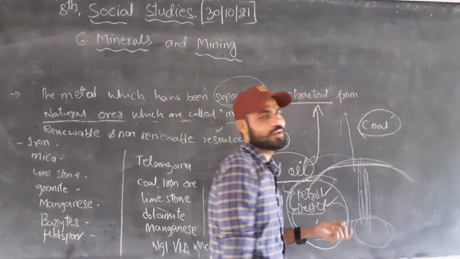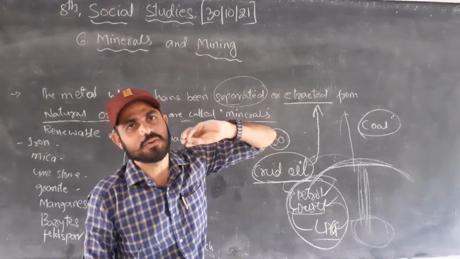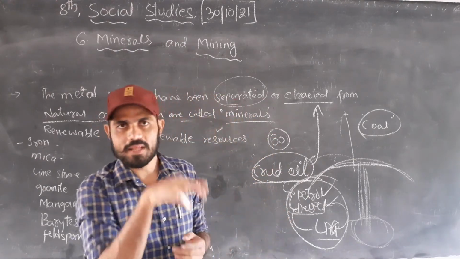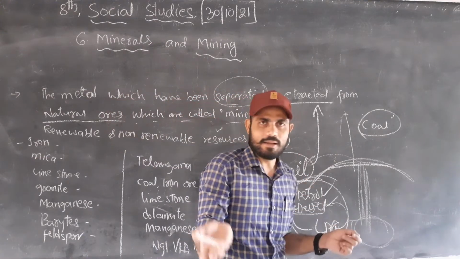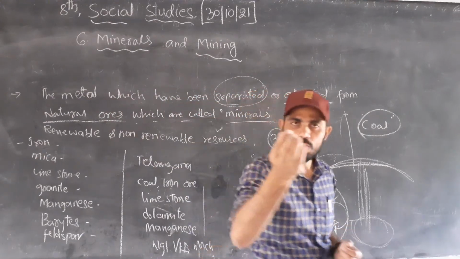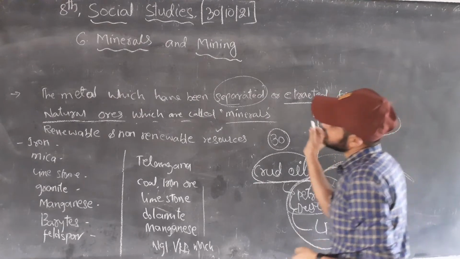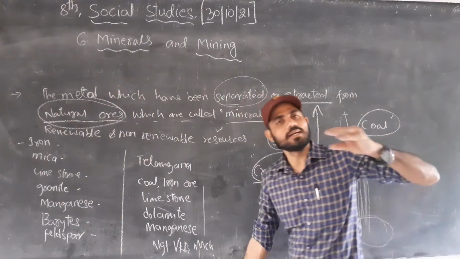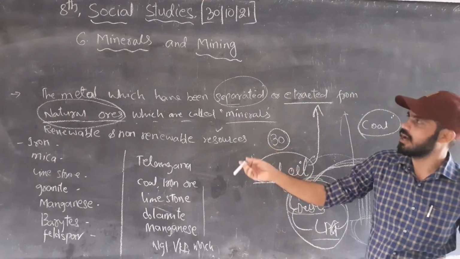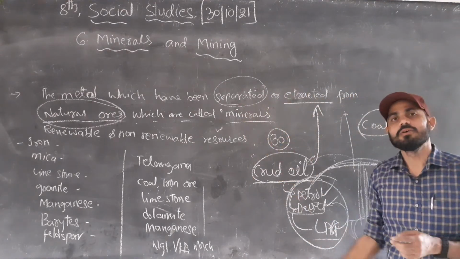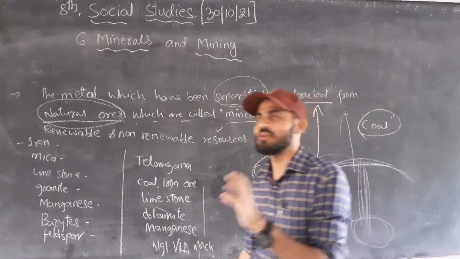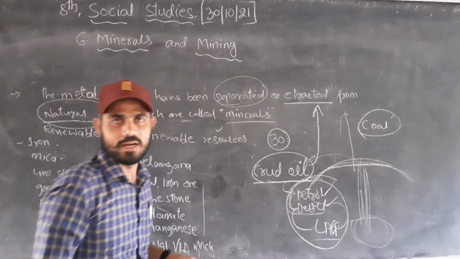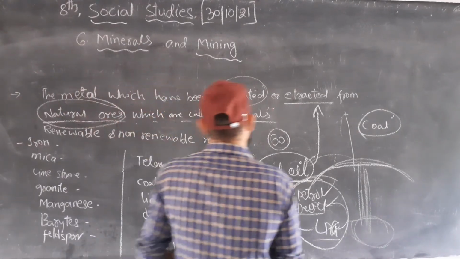We can say extraction is the same with coal, right? When we do coal, we have to extract, we have to do blasting, mining, all those things, underground mining and open cast mining, like in Singareni. We have to extract the minerals from the natural ores, or separate them from the natural ores. That is called the minerals.